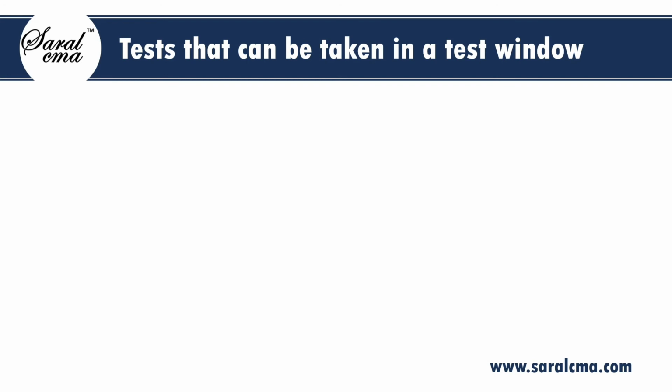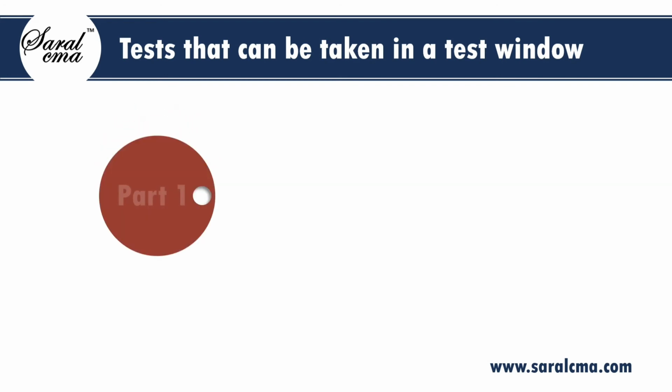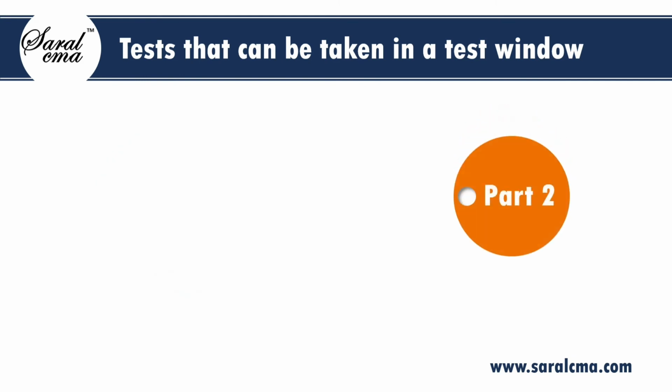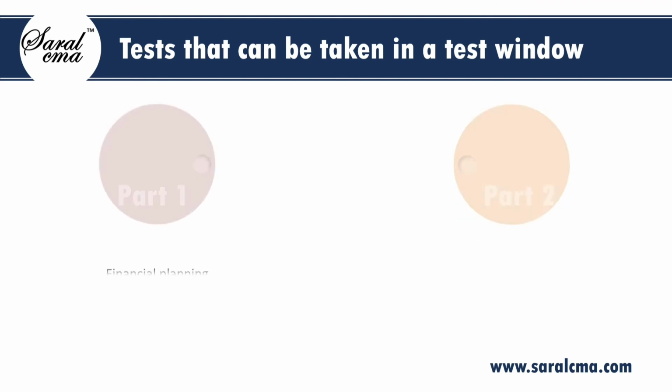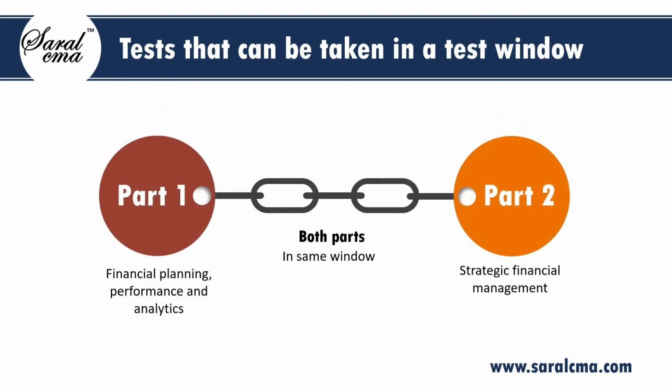One can take Part 1 test first, titled Financial Planning, Performance and Analytics. Or one may take Part 2 test first, titled Strategic Financial Management. Or one may take both parts in the same testing window. Note that the candidate is allowed to take the test for any part only once during a testing window.